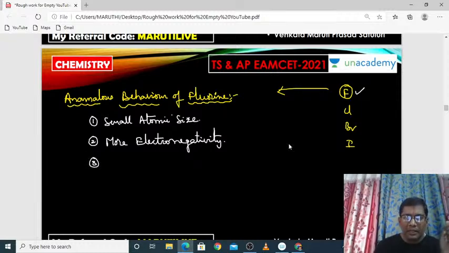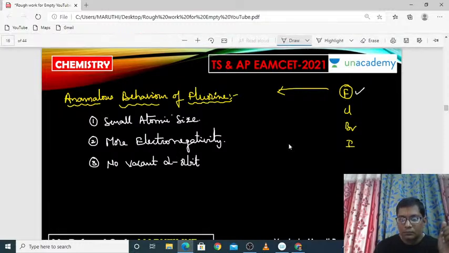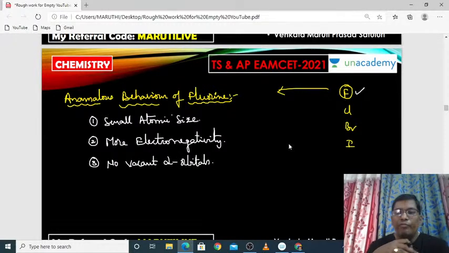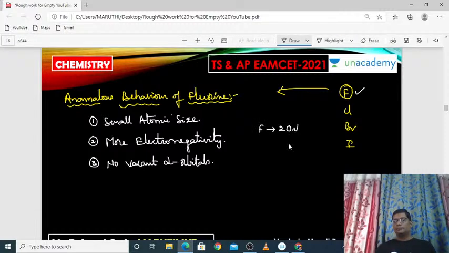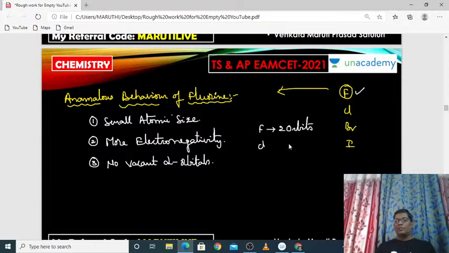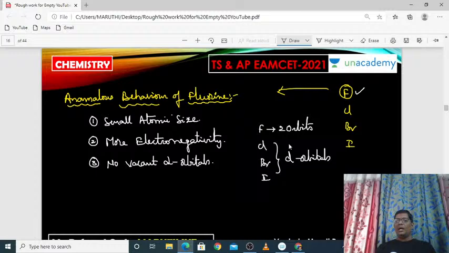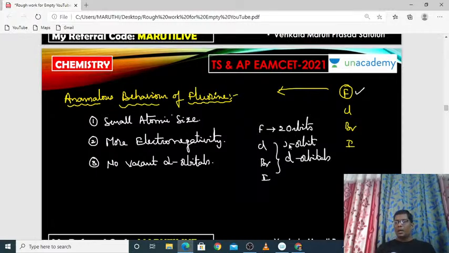And one more important reason is no vacant d orbitals. Fluorine does not have any vacant d orbitals, because fluorine has only how many orbits? 2 orbits. But from chlorine, bromine, iodine, definitely there are d orbitals. Vacant d orbitals are present, because from chlorine, the third orbit will start.